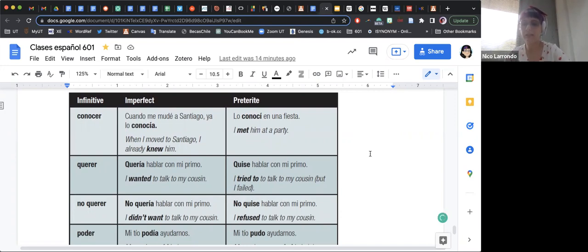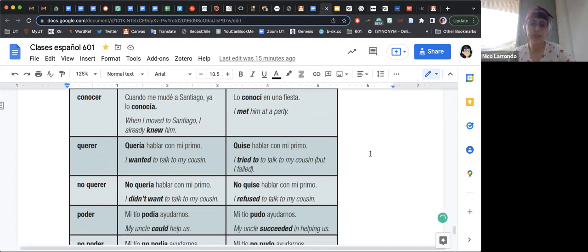Conocer, right? That's the infinitive verb. If we say conocía, it would mean I knew that person. But if you say conocí, instead of the translation being knew somebody, it would mean met somebody. So knew and met are kind of related, but they're not the same meaning, right? You have to be careful with these.